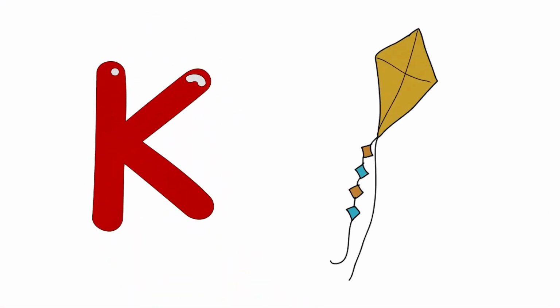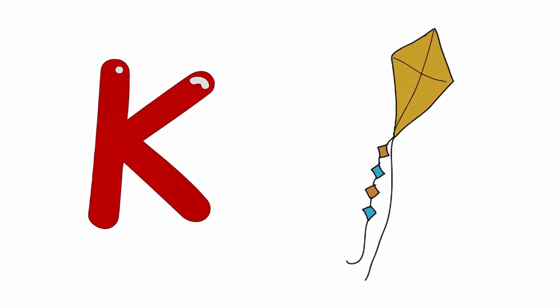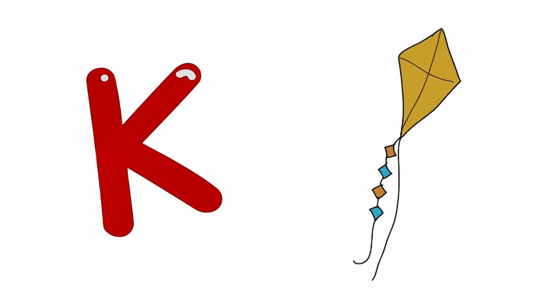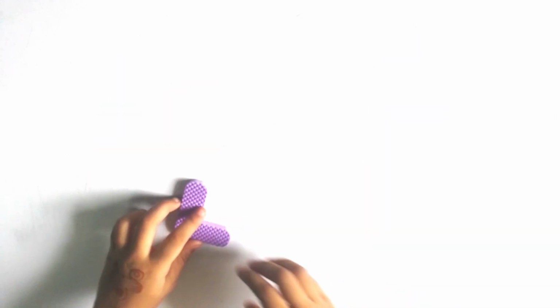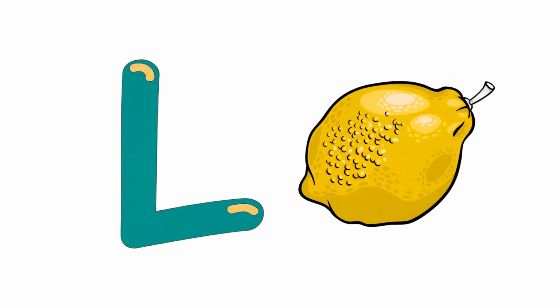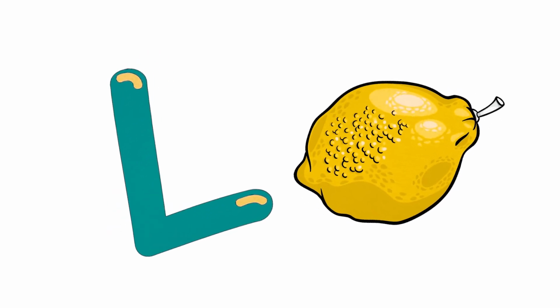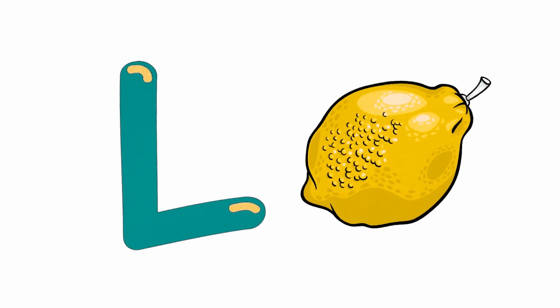K is for kite, Ka, Ka, Ka. L is for lemon, Le, Le, Le.